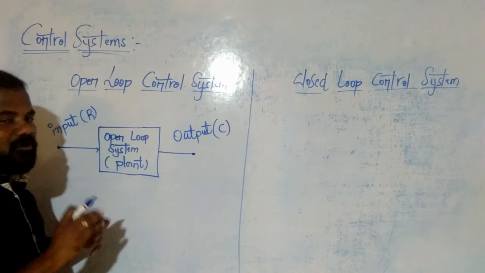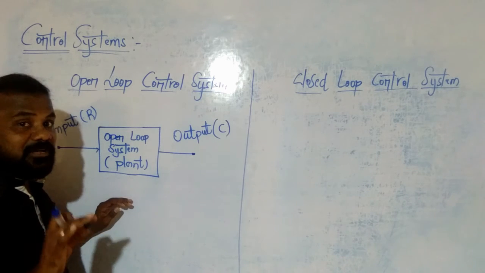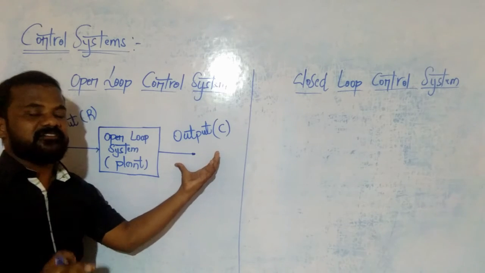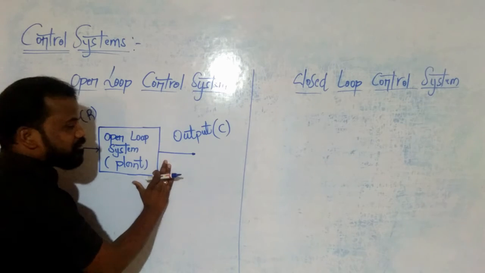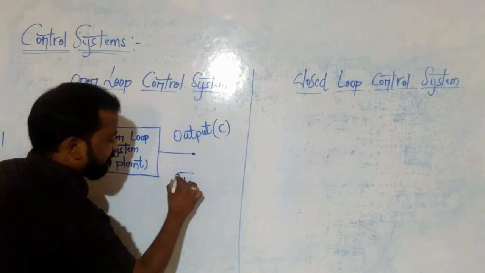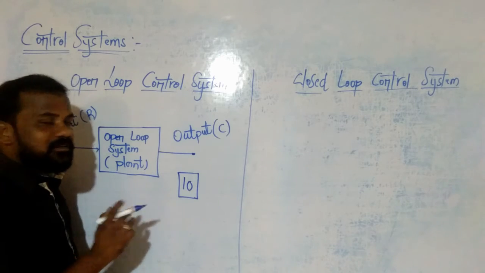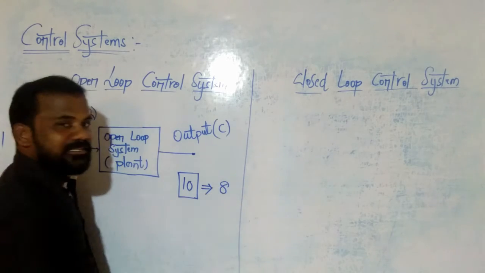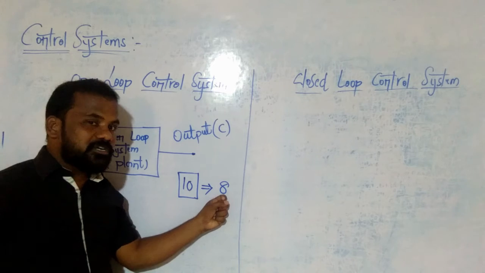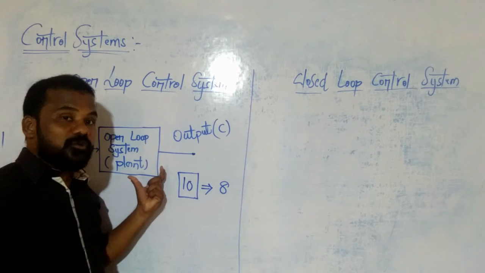The main definition of an open loop control system is, any physical system which does not automatically correct the variations in output. It means, for example, with the help of a circuit I want to get the output accurate value as 10. For example, I got only 8 in the output. If I want to change the output from 8 to 10, there is no option. It means this one is an open loop control system.